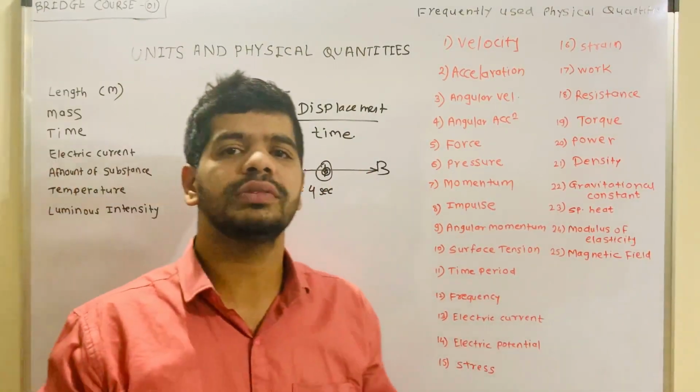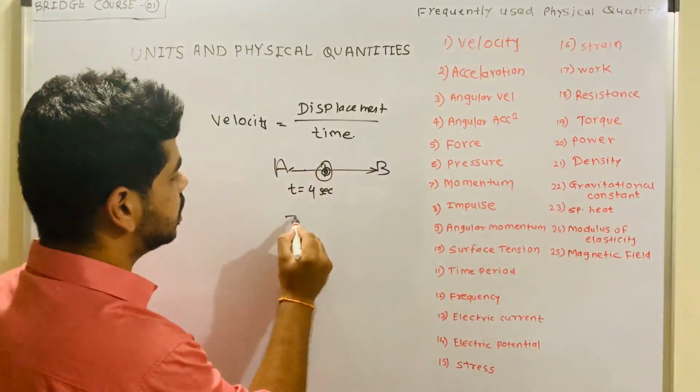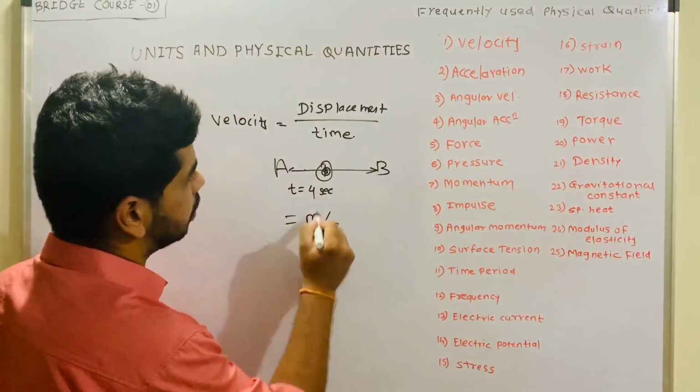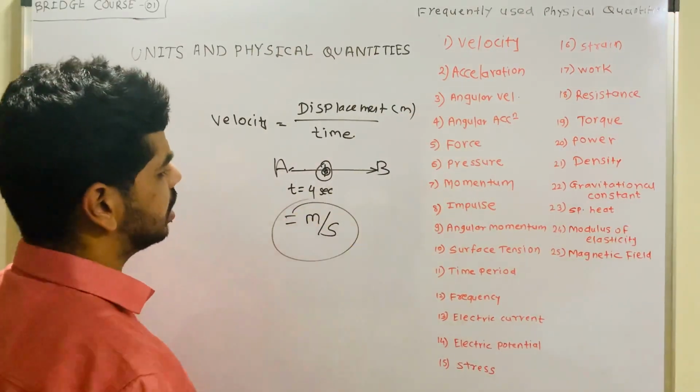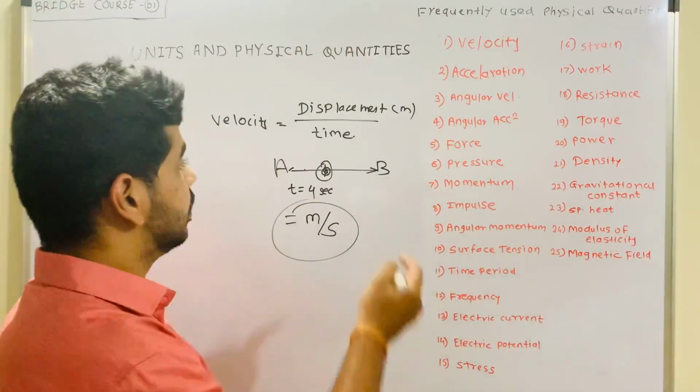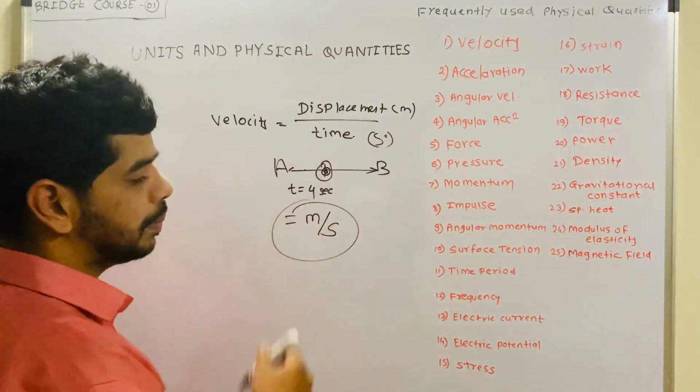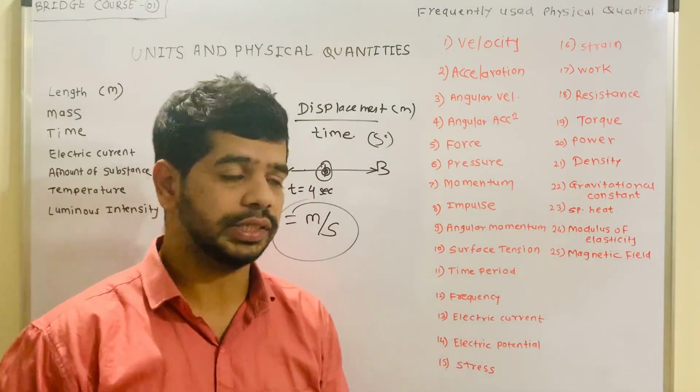If you ask the unit of velocity, the unit is meter per second, because displacement is in meter or centimeter, but the generalized unit is meter per second. Time is in second, so meter per second. So this is about velocity.